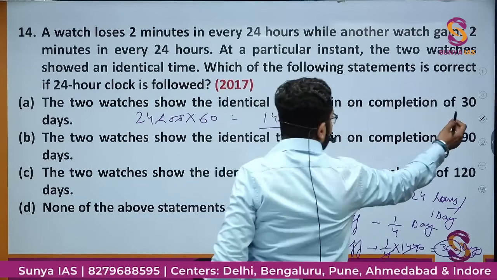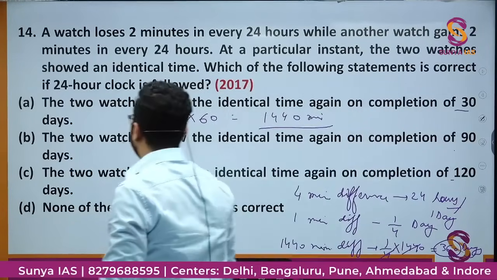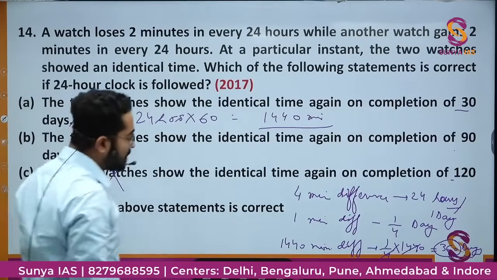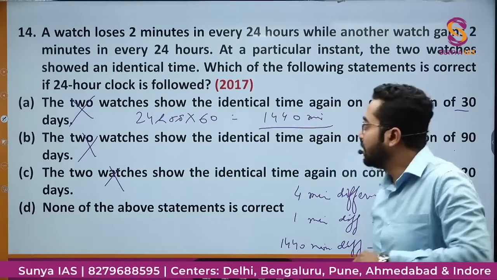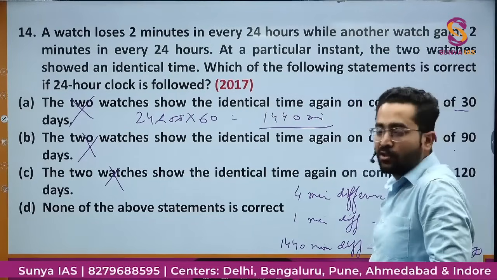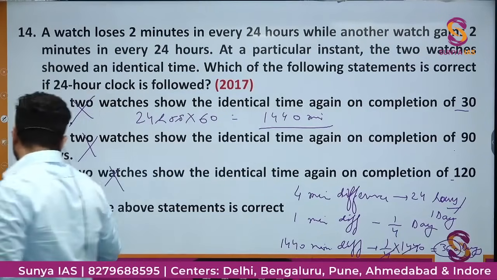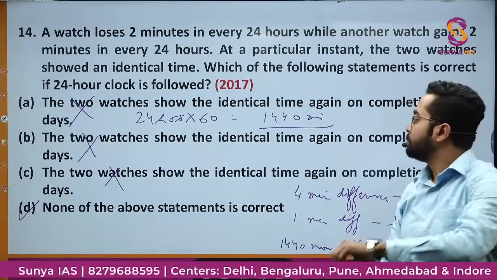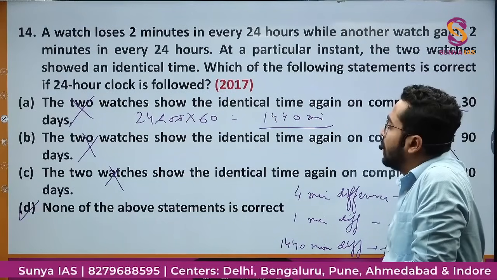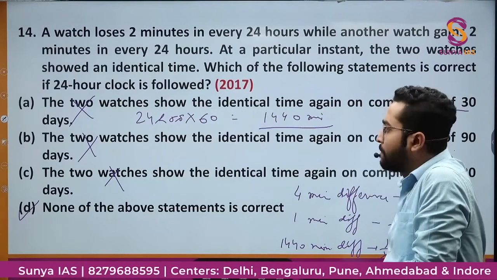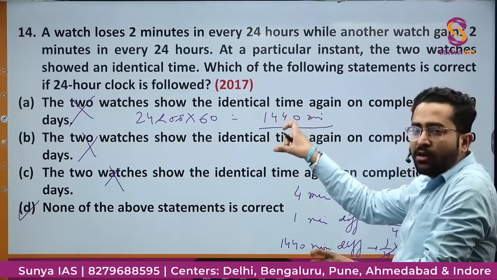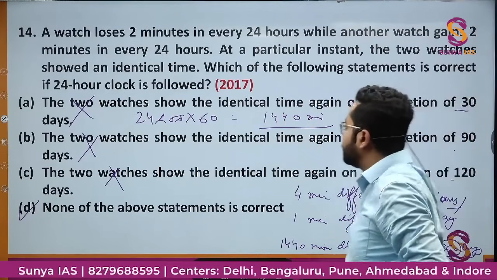So here it is saying 30, 19, 120. So no, this is also wrong, this is also wrong, this is also wrong, because they will show the identical time on the completion of 360 days. So the correct option would be option D. None of the above statements is correct. कोई doubt? Simple. So that was the concept of 24-hour clock and 12-hour clock system का.